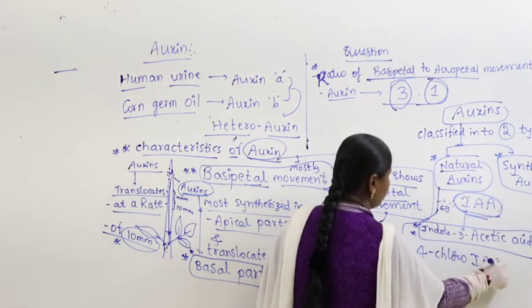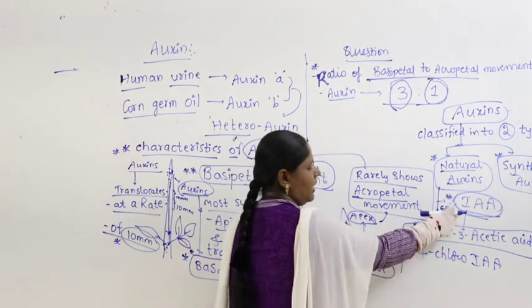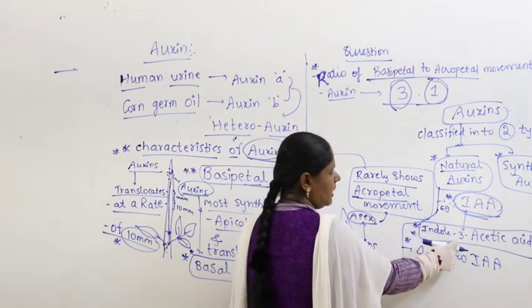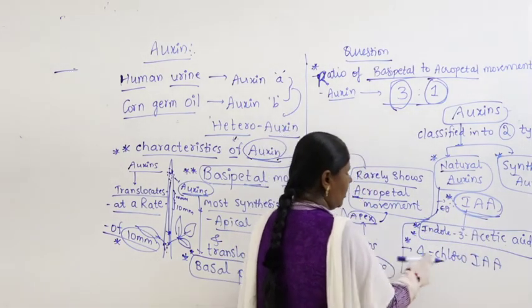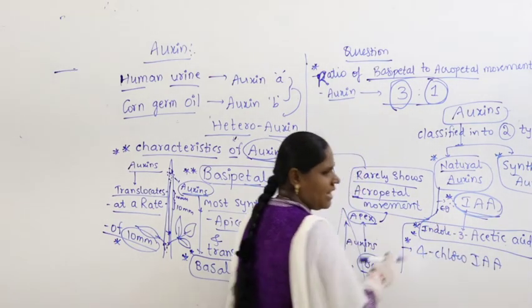Similarly, you can also take 4-chloro-IAA. Even this is a natural one. IAA is indole 3-acetic acid, and also 4-chloro-indole acetic acid.